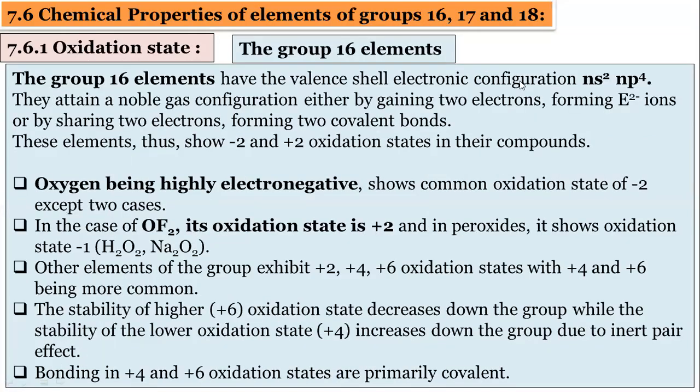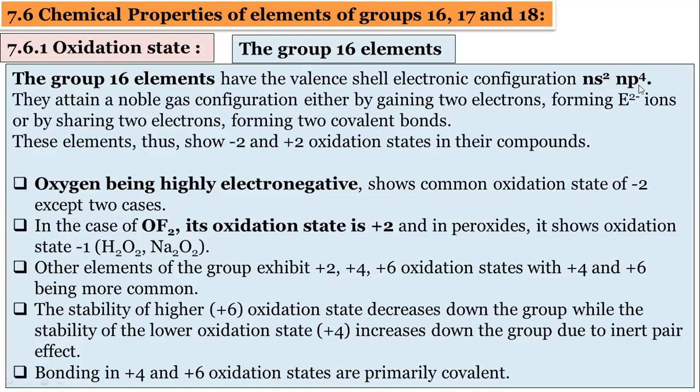Again, today we will start the new part, that is chemical properties of group 16, 17, and 18. In these chemical properties, the first one is oxidation state. One by one we will discuss the oxidation state of group 16, then group 17, and then group 18. Before the oxidation state of oxygen and sulfur, you must know the outermost electronic configuration is ns2 np4. This is the general electronic configuration of group 16, remember.